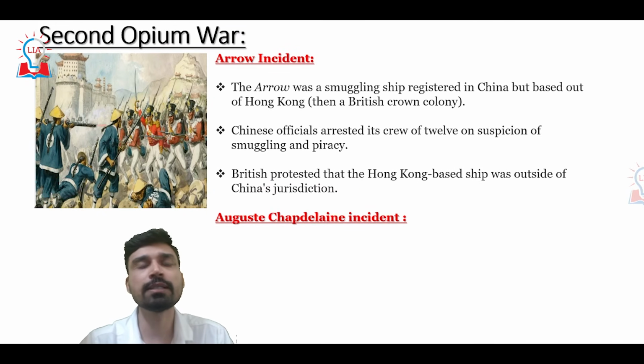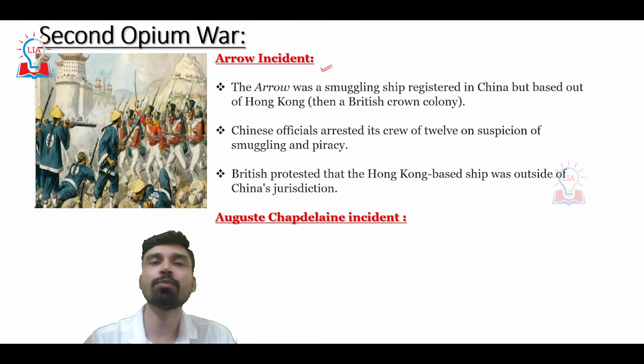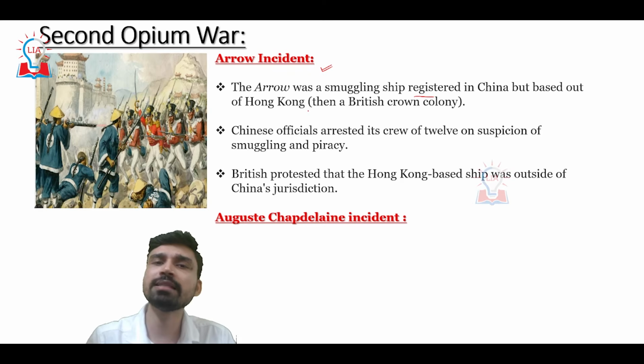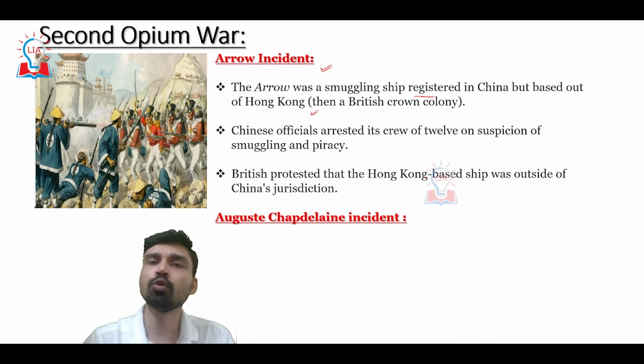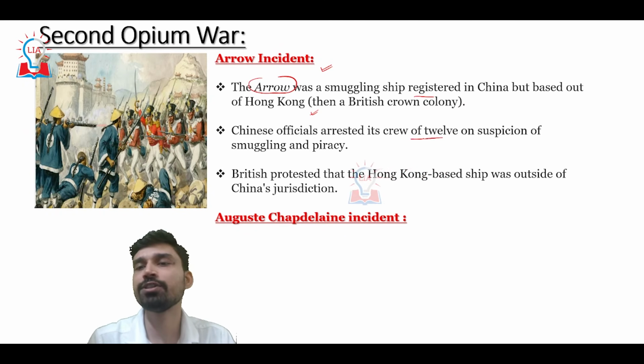Now, a few years after the First Opium War and the signing of the Treaty of Nanjing, another incident happened in China that is popularly known as the Arrow incident. Arrow was basically a smuggling ship which was registered in China but based out of Hong Kong. And at that time, Hong Kong was a British crown colony. So when the ship entered Chinese waters, Chinese officials boarded the ship and arrested several of its crew, 12 to be exact, on suspicion of smuggling and piracy.